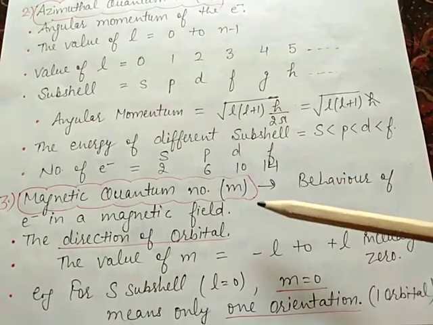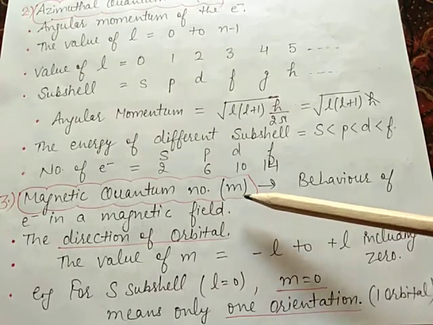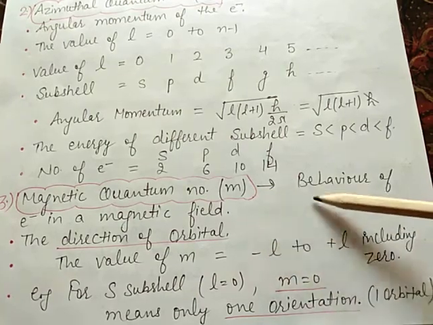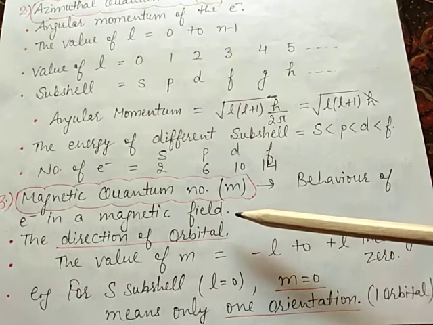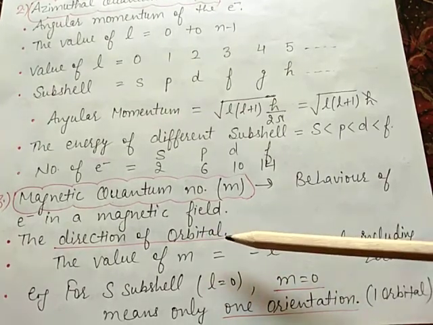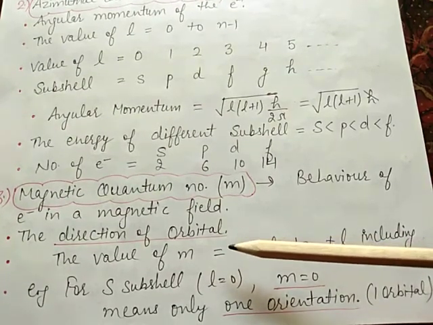Now the next quantum number is the third quantum number, that is the magnetic quantum number. It is represented by small m. It shows the behavior of electrons in a magnetic field, and it gives the information about the direction of the orbital. Direction means orientation of orbitals.